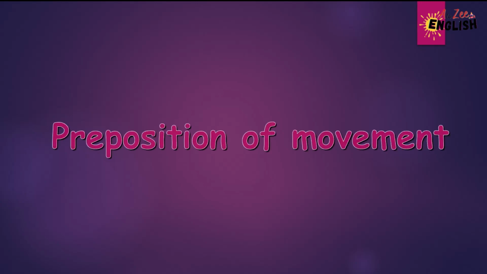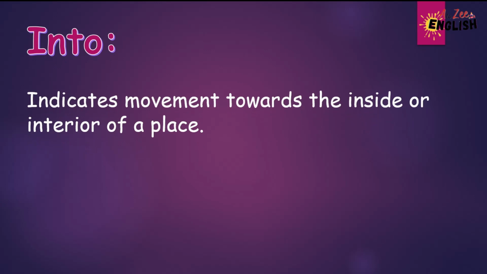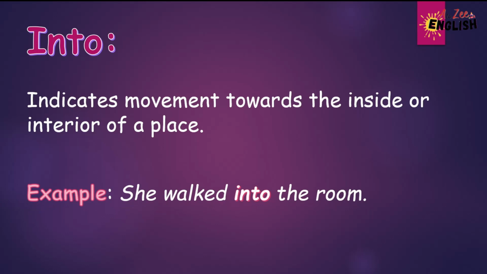In today's lecture, we will discuss the prepositions of movement. Let's discuss the first preposition, into. Into indicates movement towards the inside or interior of a place. For example, she walked into the room. In this example, the preposition into is used to describe the movement of the person toward the interior of the room.